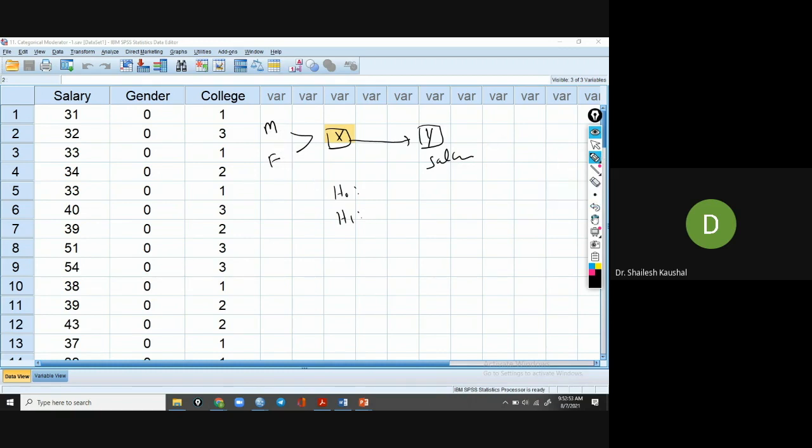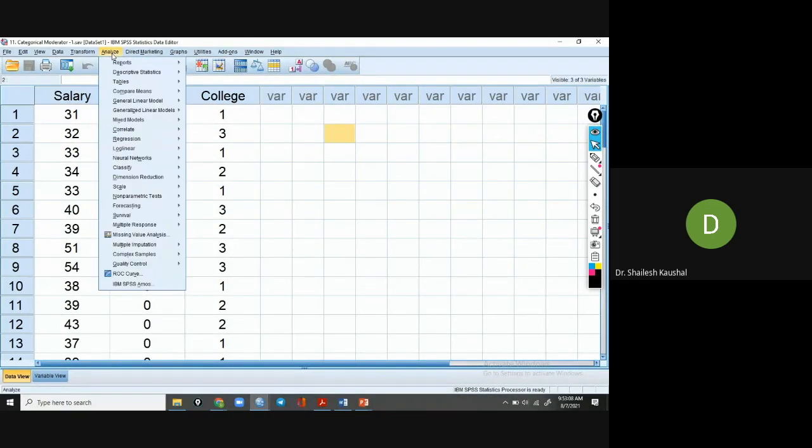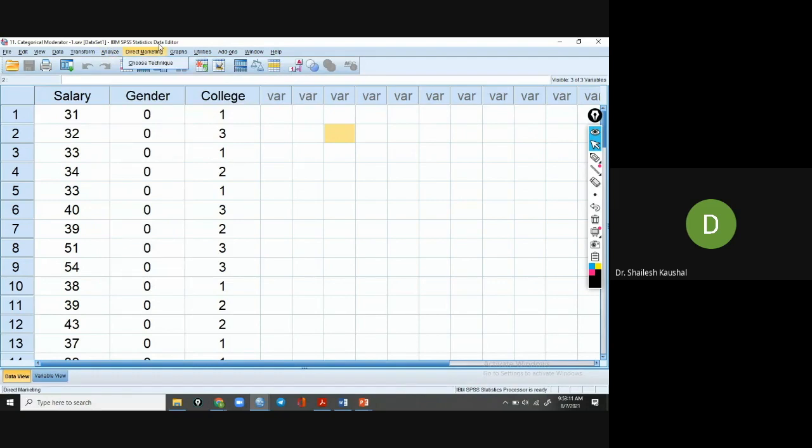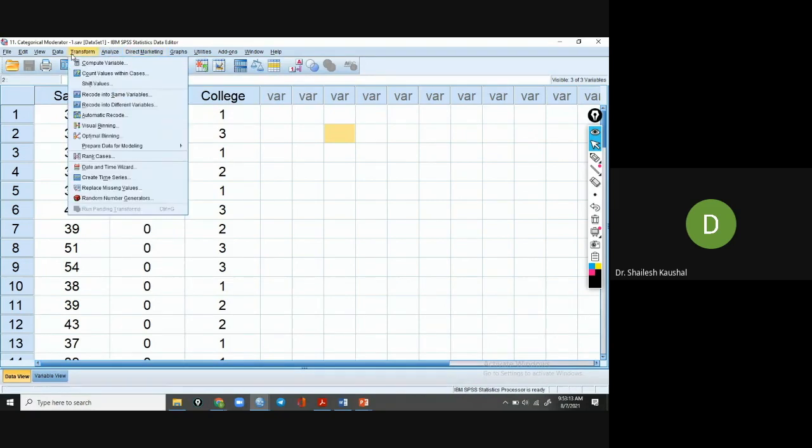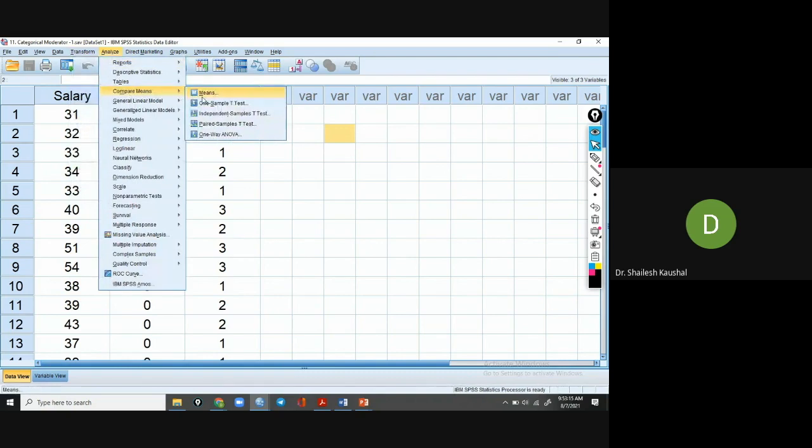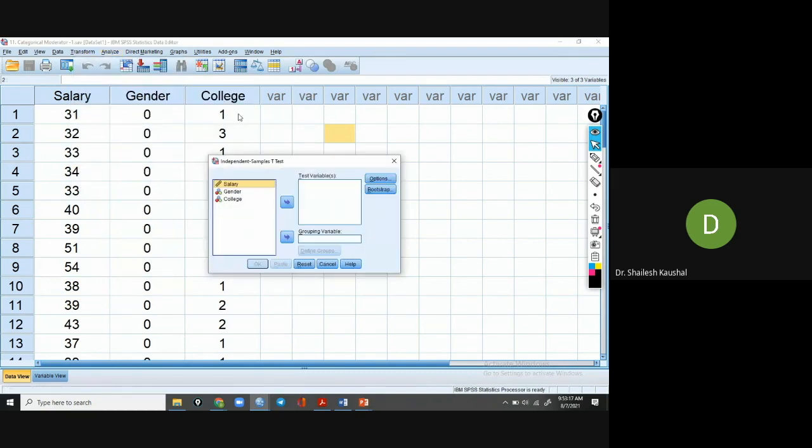To understand this, we use an independent t-test to see whether male and female teachers get the same salary or different.